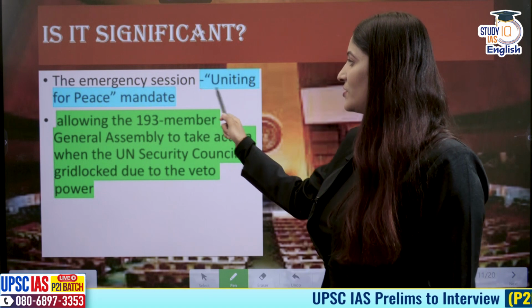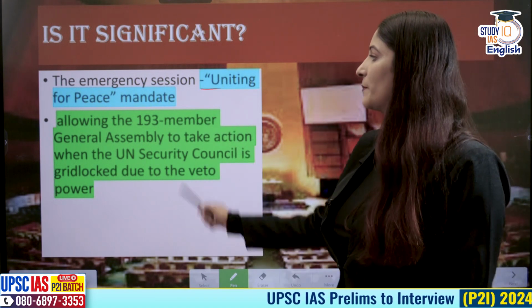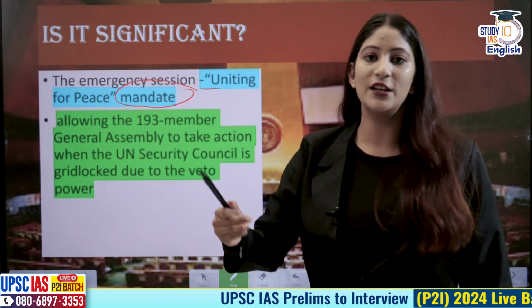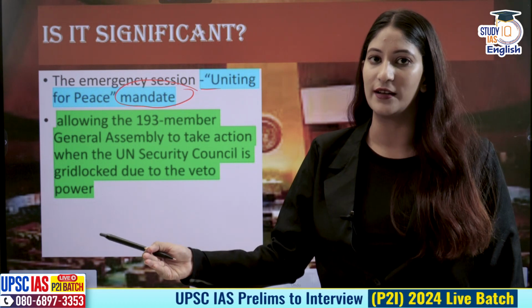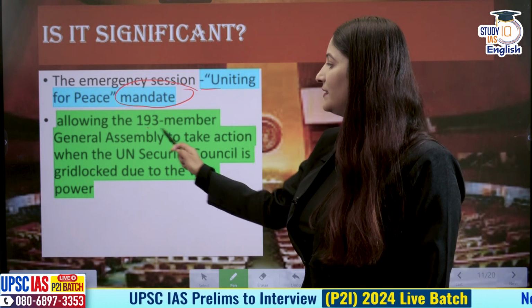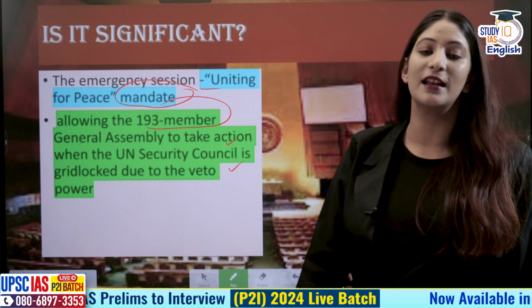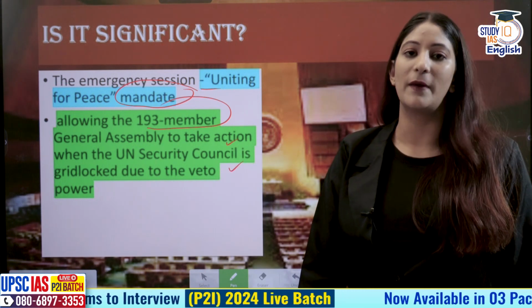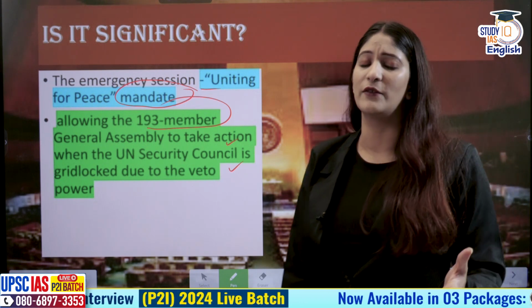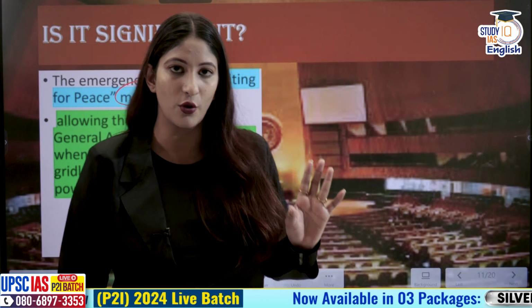The emergency session was called under the Uniting for Peace mandate because of the continuing deadlock in the United Nations Security Council. So it allows the 193-member General Assembly to take action when the UNSC is in gridlock due to veto powers. What is a veto power, whatever you may want to call it?